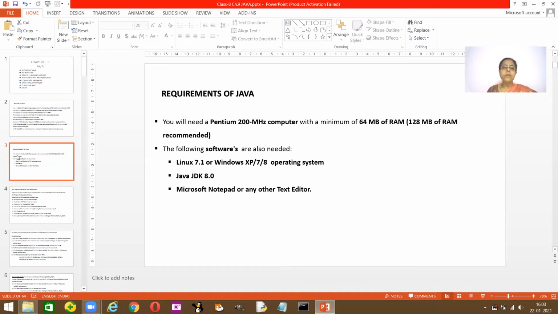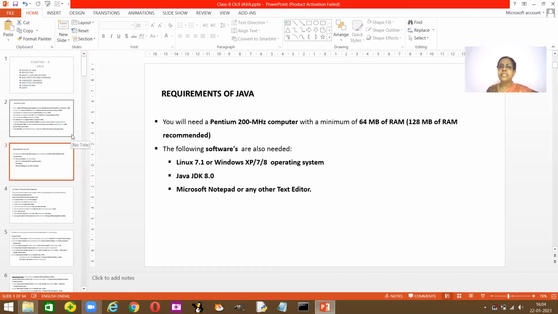And you need any text editor like Notepad, because a text editor can be used for any programming language. You must have done HTML last year, and you can use any text editor for doing your programming. So Java needs any text editor, and you can use Notepad to create your Java programs.